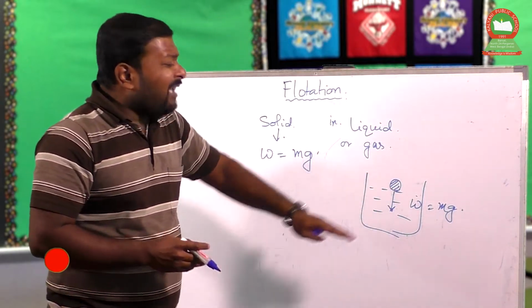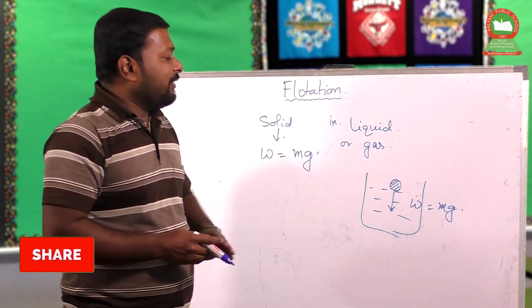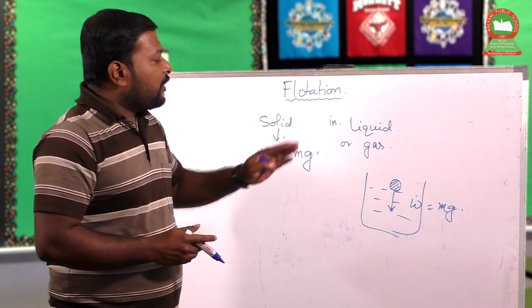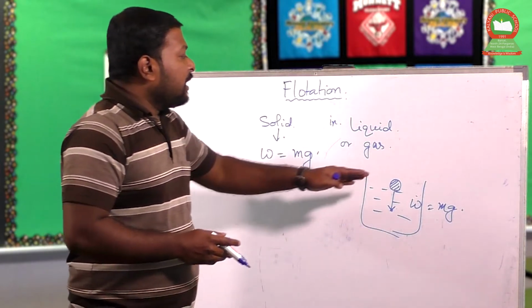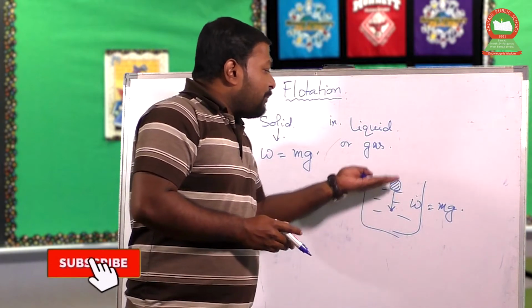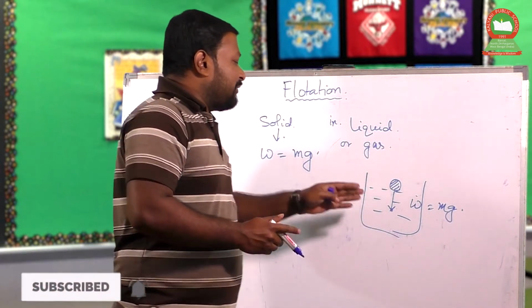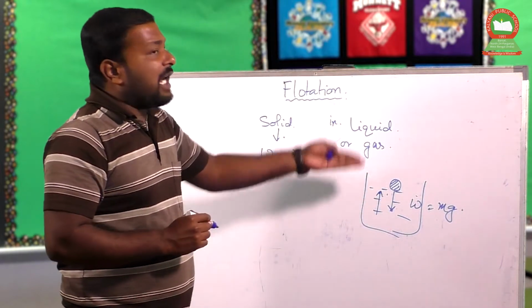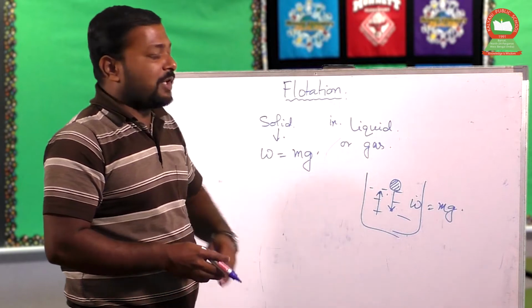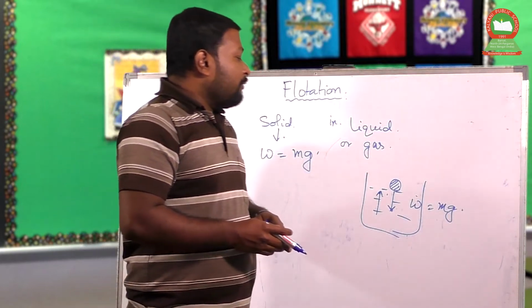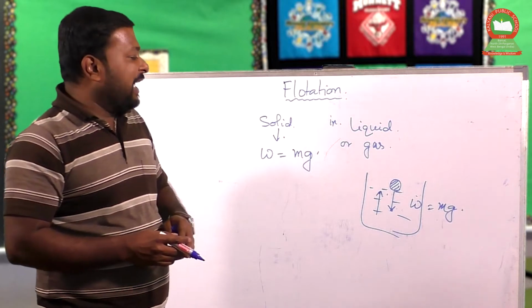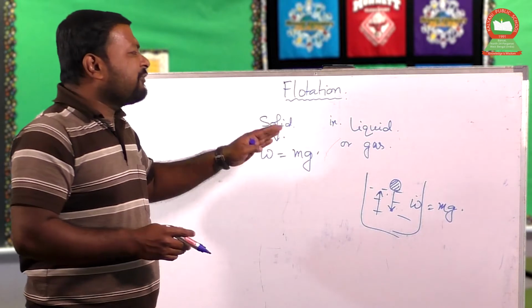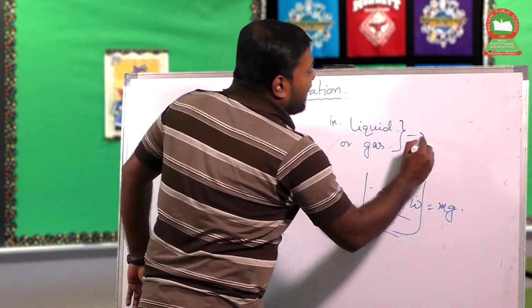Now there is resistance offered by that liquid to the movement of the solid body. Due to that obstruction, the liquid wants the body to be in its original position. So the liquid actually gives a reaction force, due to the action-reaction principle, in an upward direction against the weight of that solid. The upward force exerted on that body perpendicularly is called the buoyant force of that liquid or gaseous substance. That is, liquid or gas are termed as fluid.